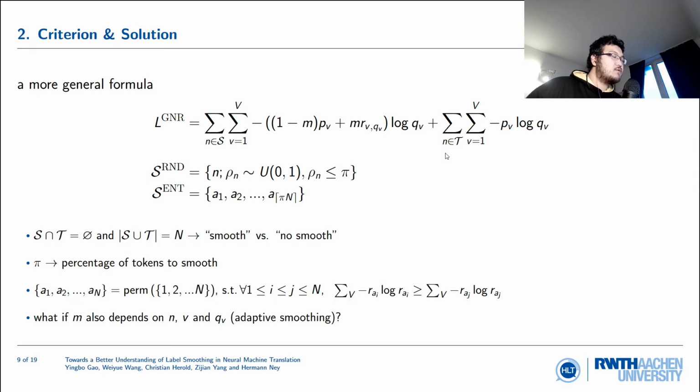In terms of how to choose, there are two simple ideas. Either we can choose at random, or we can choose by decreasing order of the entropy of the prior distribution. The motivation here is basically that for words like dog and cat we're most uncertain, so we should probably prioritize those words to smooth. And a final note for this formula is that the m parameter is still treated as a hyperparameter, in our case essentially a number, but you could make it depend on the position, for example, or more. So something like an adaptive smoothing strength. We leave it for future work.